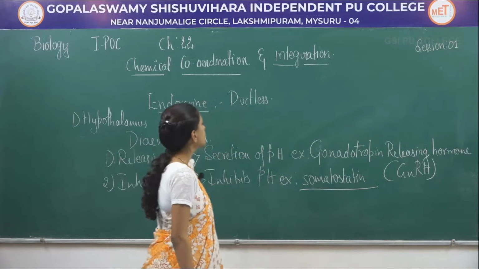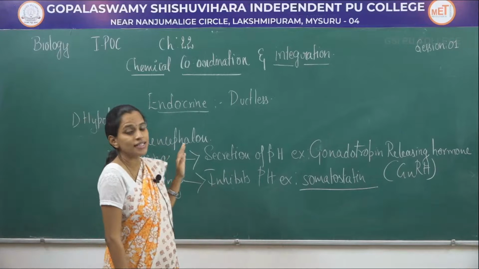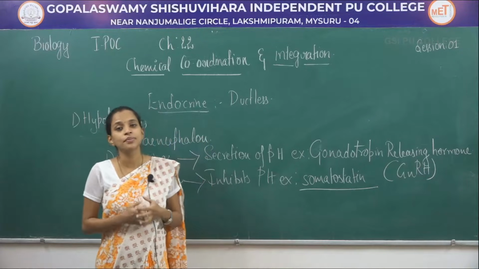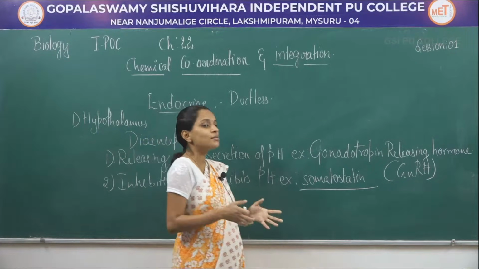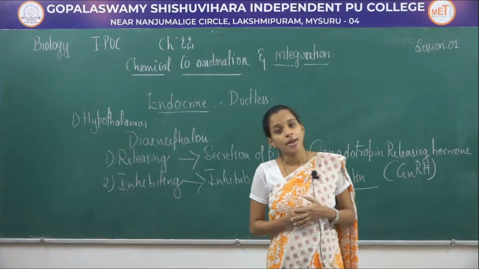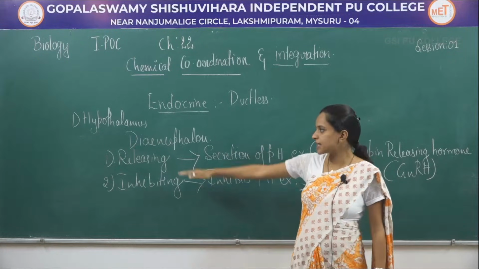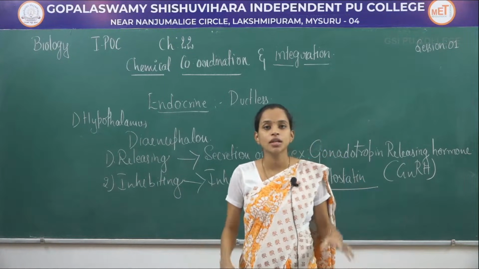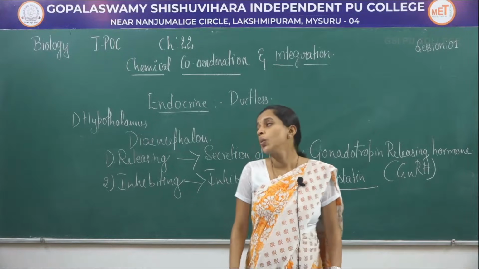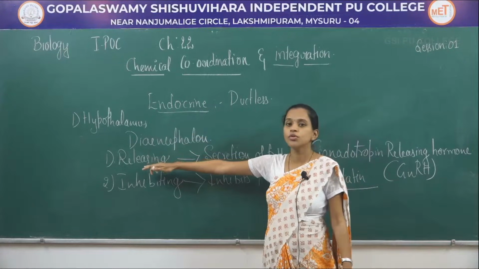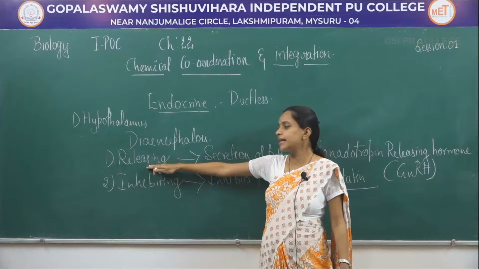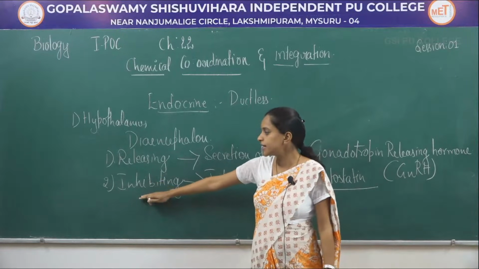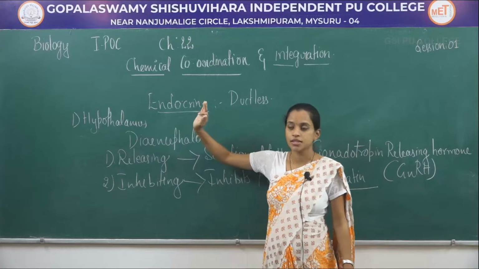So once again to discuss, hypothalamus is present at the base of diencephalon. These normally control the pituitary hormones. When it comes to release of hormones from the hypothalamus, it includes two different types, that is releasing hormone and inhibiting hormone. As I've already told, the hypothalamus controls the pituitary gland, where the pituitary gland hormones release is controlled by releasing hormone of hypothalamus. Inhibition of pituitary hormones is controlled by the inhibiting hormone of hypothalamus.